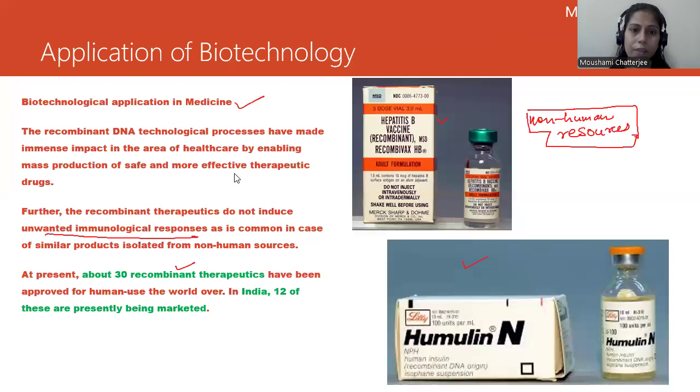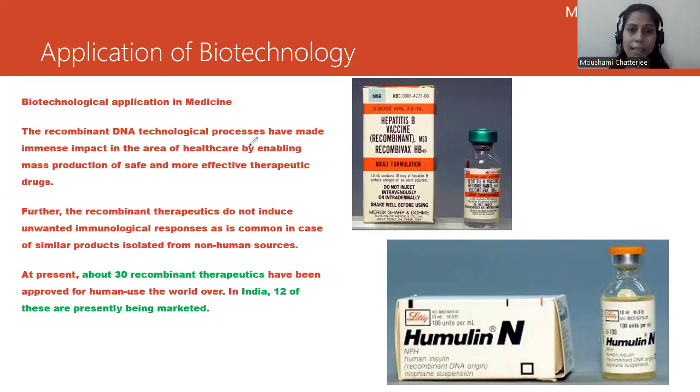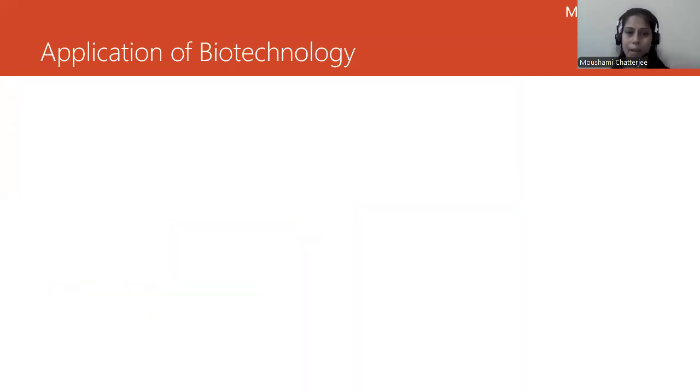Okay. So now we will be learning about the next topic, which is how we are going to develop these vaccines, how we have achieved this and how we have been using this. All right. So let's proceed to this. So these were a few examples: recombinant DNA technology has been used to develop the hepatitis B vaccine, the image which you can see over here, and humulin. It's also an artificial insulin, and we will talk about insulin in the upcoming slide. Okay. So remember the points, 30 recombinant therapeutics have been approved for human use. Now, approval is also very, very important, and 12 are present in the market now.